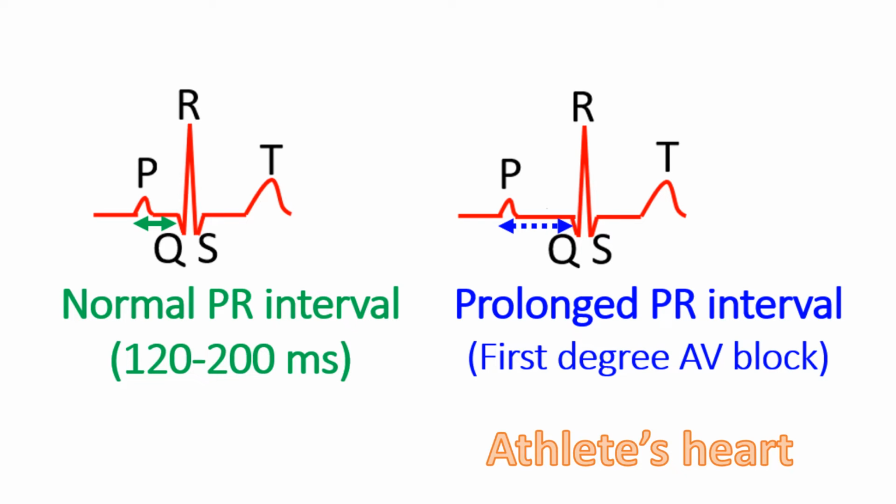Isolated first degree AV block or prolongation of the PR interval is not significant if it is only moderate prolongation. Significance is mainly for any associated abnormality of the heart which may progress. First degree AV block can occur in healthy athletes due to the enhanced activity of the vagus nerve, but this does not produce any functional abnormality.